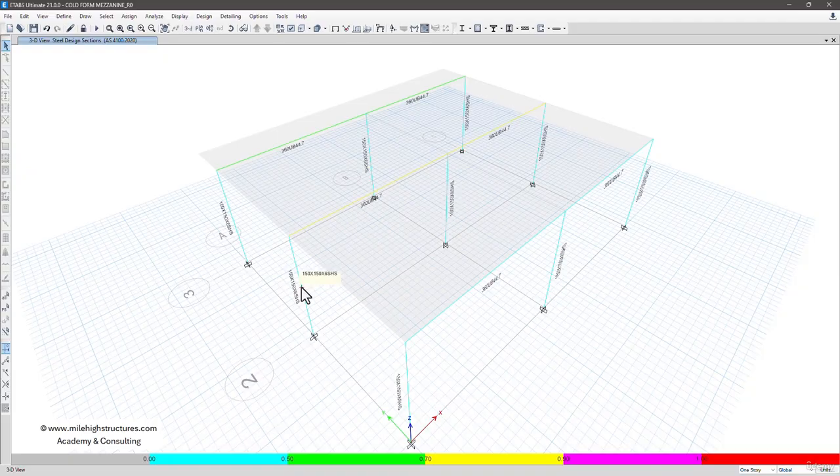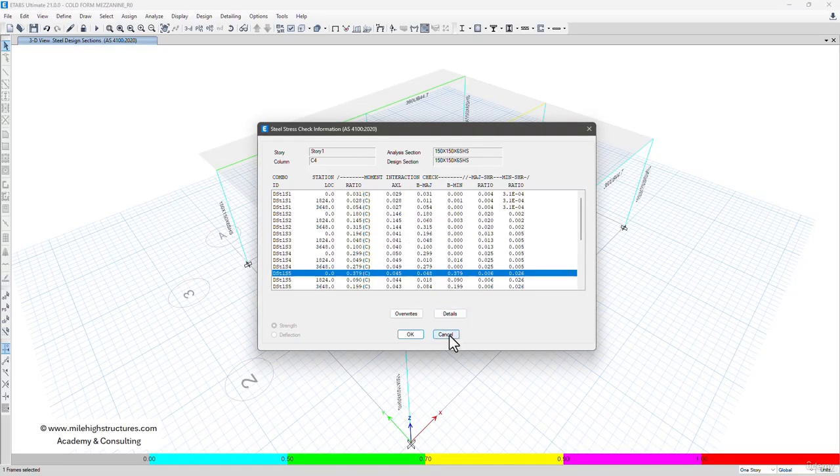In here we can see that even with a very small section of 150 by 150 by 6, they are comfortably passing in the design.